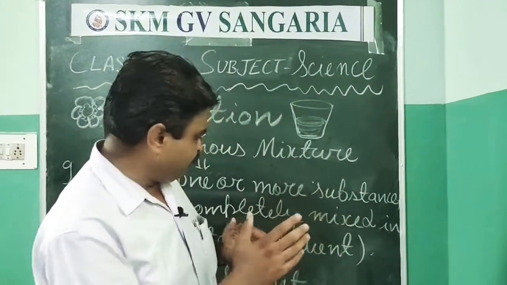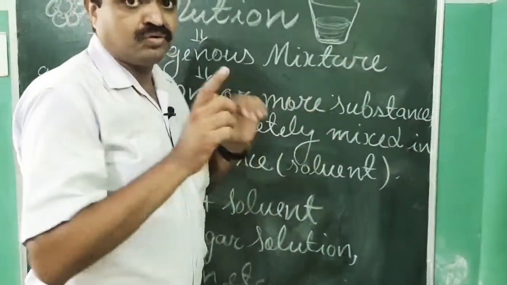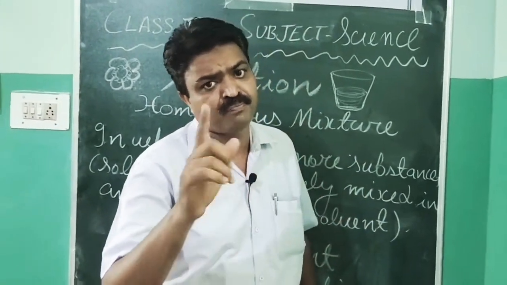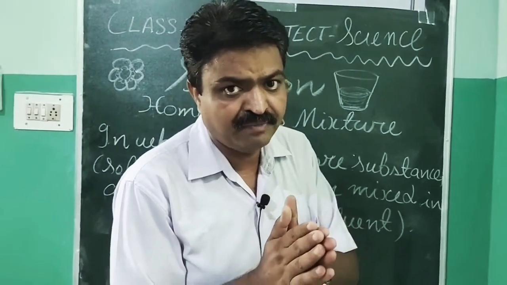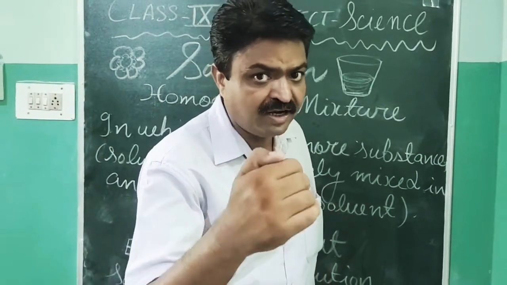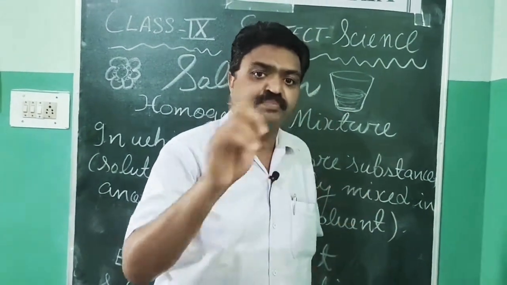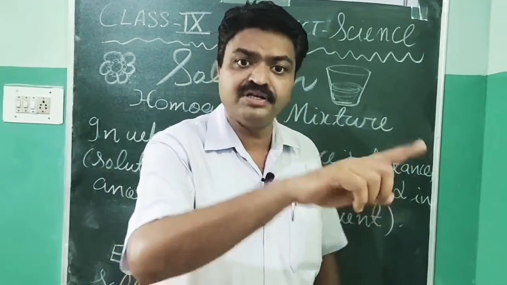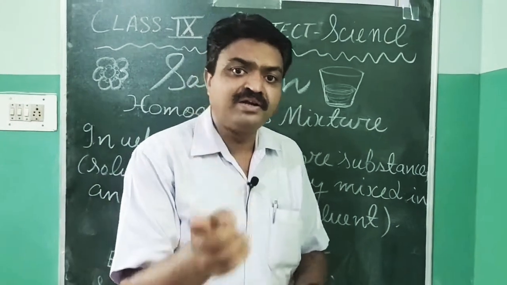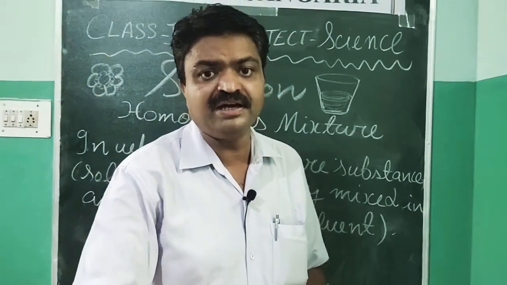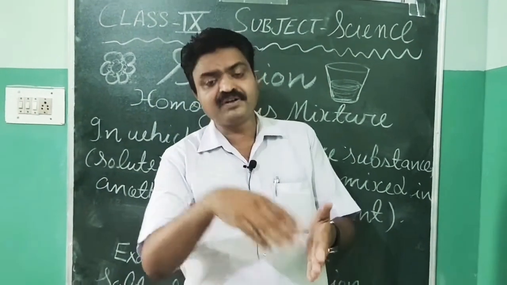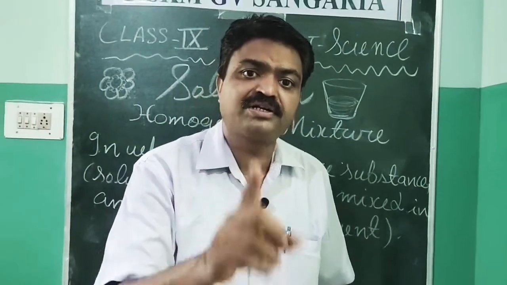And what about the solute and the solvent? Solute is always found in small proportion, means its amount is less than the solvent, but the solvent is found in large proportion, means its amount is more than the solute. So it is about the quantity of solute and solvent in the particular solution, student. Now in the next segment, or after this, we will study about that.